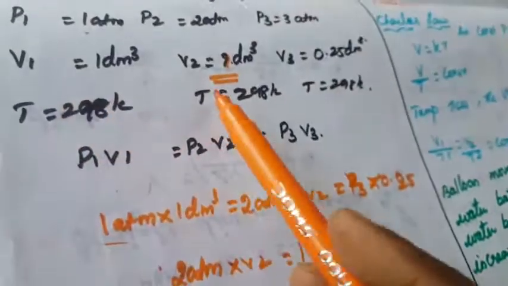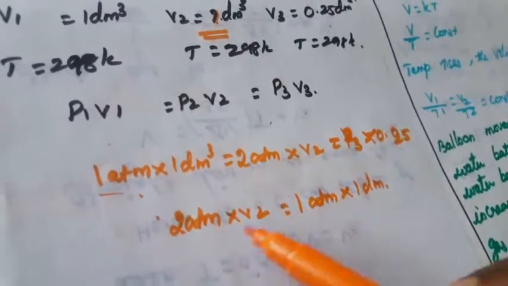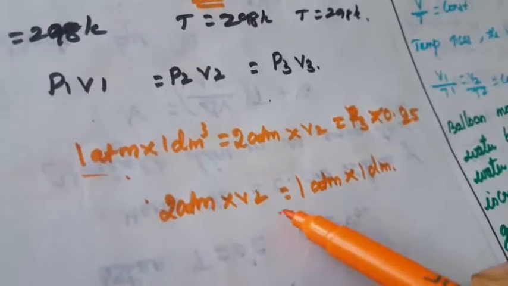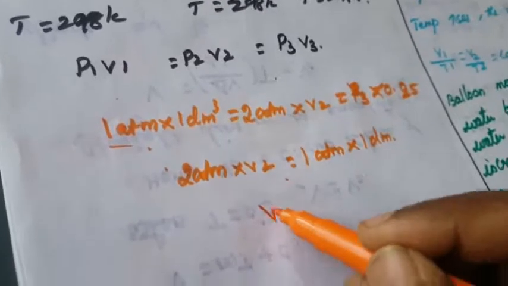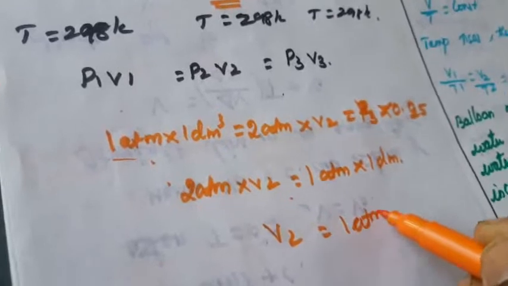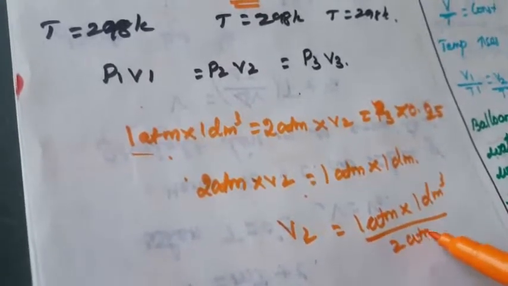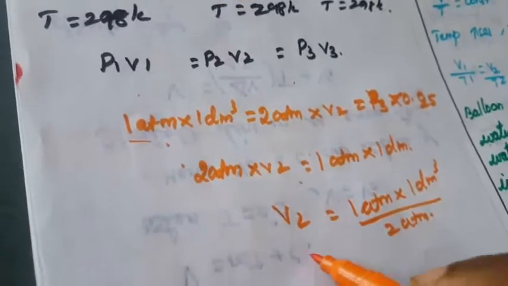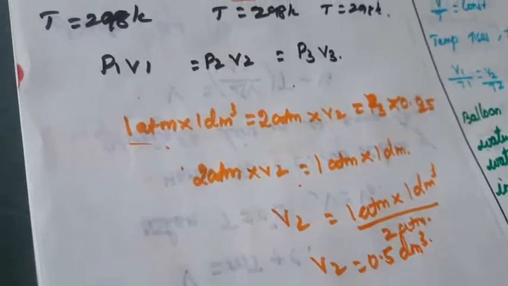First we are taking the first two, P1, P2 and V1, V2. So we are considering that is 1 atmosphere. So 2 atmosphere V2 is equal to 1 atmospheric pressure into 1 decimeter cube. So we want only V2. V2 is equal to 1 atmosphere into 1 decimeter cube by 2 atmosphere. So V2 is equal to 0.5 decimeter cube. Right, this is the first one.